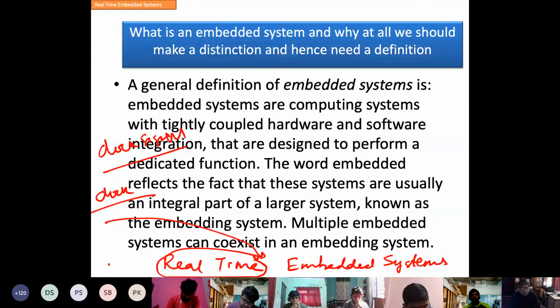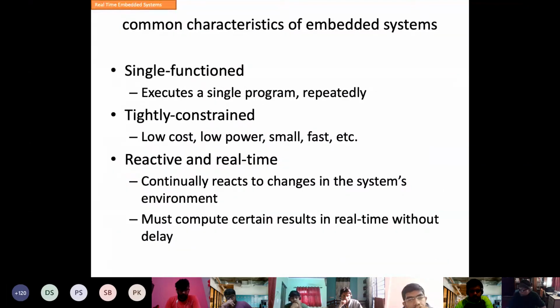That means when you use a cell phone, you are actually receiving a signal in real time. So this is called a real time embedded system. So you are learning basically real time embedded systems. The common characteristic is that it is not necessarily a single function. It could be single or multi-function.